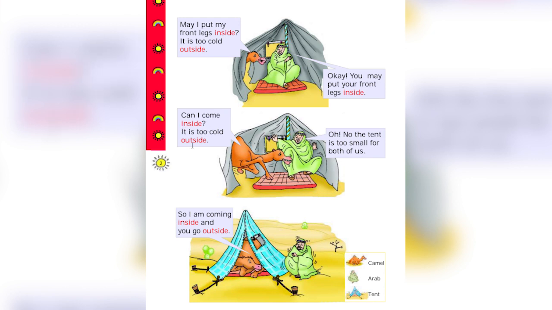Can I come inside? It is too cold outside. Now the camel wanted to come inside. The Arab was frightened. Oh, no, the tent is too small for both of us. But camel did not listen. So I'm coming inside and you go outside. Arab said, there is not enough space. So he said to Arab, you go outside and I will sleep inside. You can see in the tent now, the camel is sleeping inside and Arab is outside because there was not enough space for both of them to sit together.